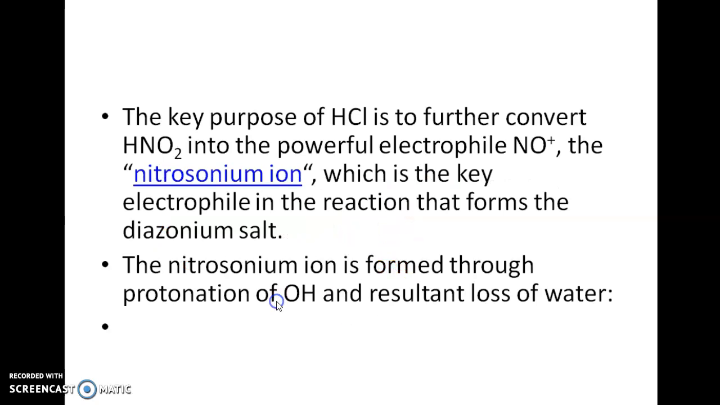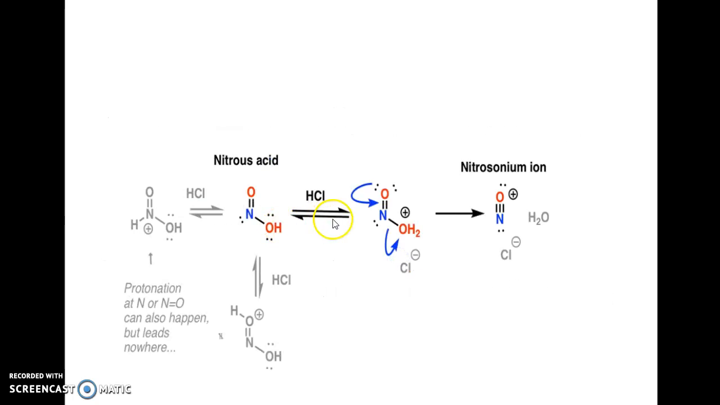So this is the first step. The purpose of hydrochloric acid is to convert this nitrous acid to a powerful electrophile, that is NO+, called the nitrosonium ion, which is the key electrophile required for the formation of diazonium salt. The nitrosonium ion is formed through the protonation of OH and results from the loss of water, which can be given like this.